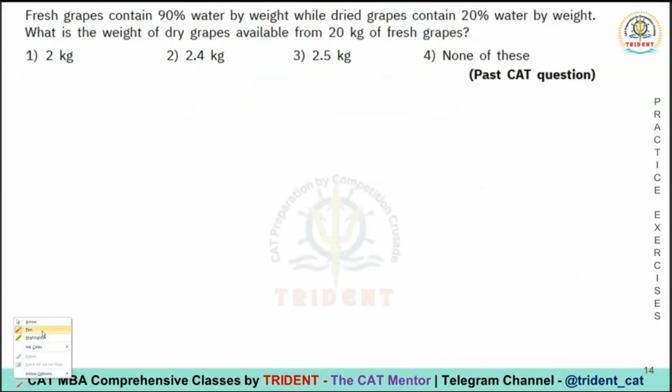This is a very, very interesting question, and this is one of those questions that you will see again and again in mock tests, this exam, that exam. Varun, you were saying something. It's an old question, 2018. Yes. I don't know which CAT exactly, but yes, it's a CAT question.